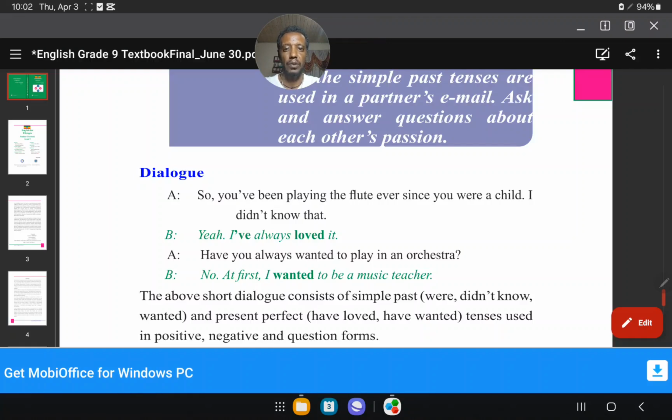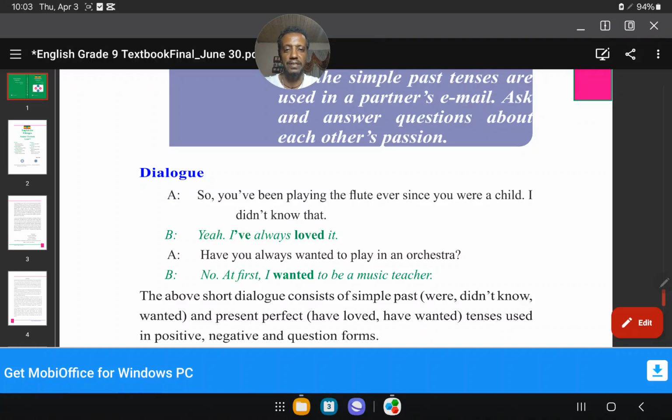Do you remember the last time I told you about this? After since, you are going to use the past tense. You see: so you have been playing the flute ever since you were a child. The second part, after since, uses the simple past tense. Do you remember this point? The first tense is present perfect continuous, and the second part of the sentence, after since, you were a child, is simple past tense. Okay, so don't forget this one.